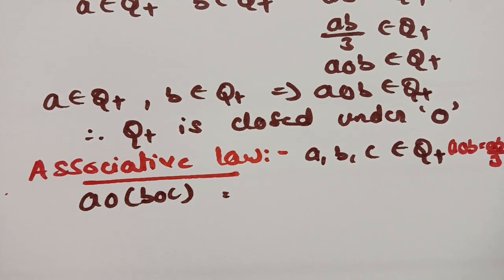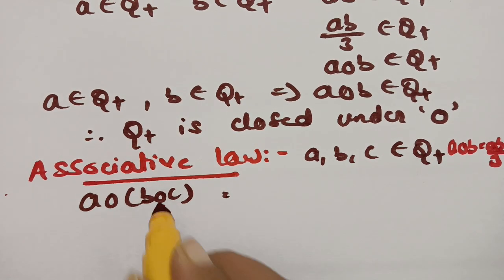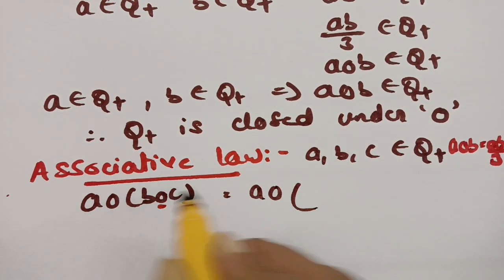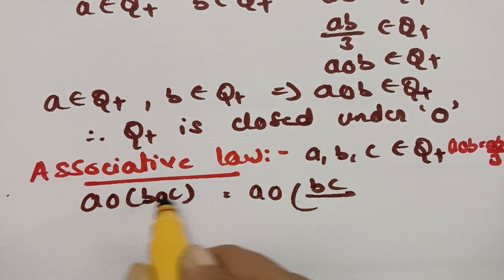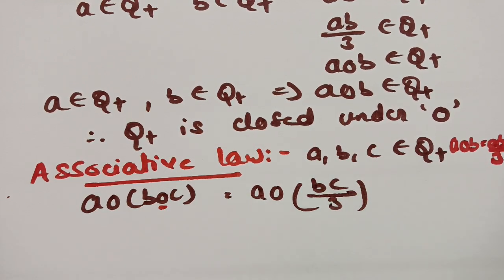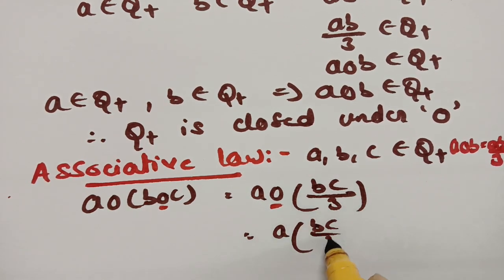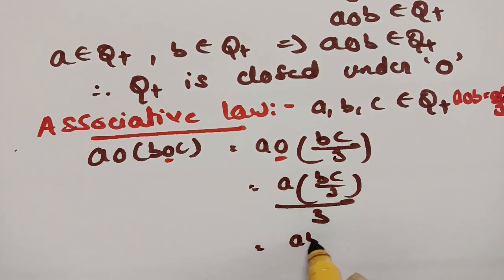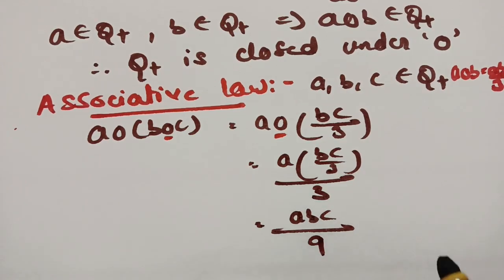And therefore, if I consider A circle (B circle C), this can be written as: we have to multiply both the terms and divide by 3. Here I'm using this circle operator, and in this case also I'm going to multiply these two, and again divide by 3 here. So this will be ABC by 3 times 3, which is 9.